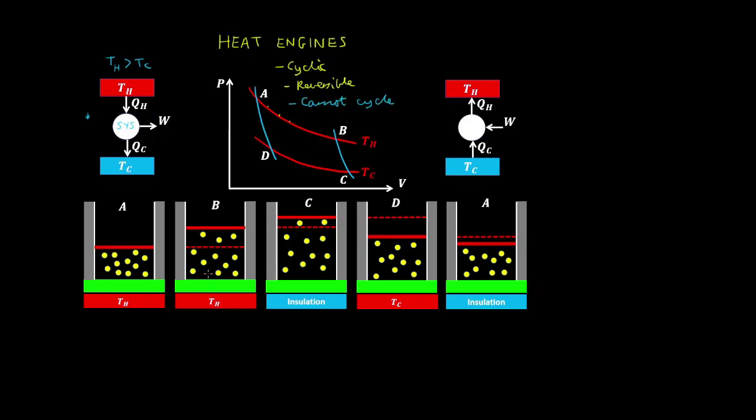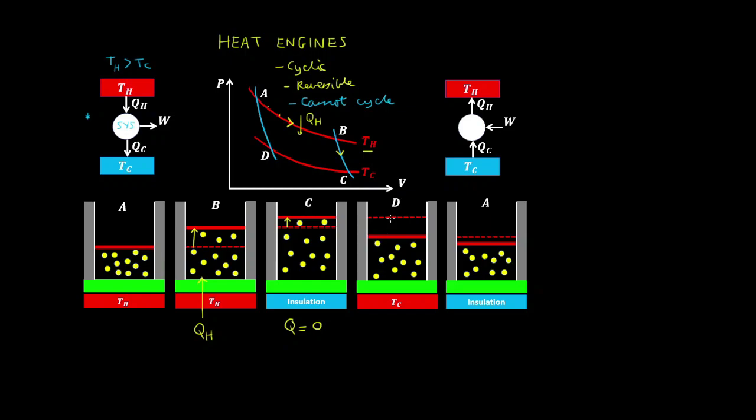So it starts off by taking heat in from a hotter reservoir. So we'll call this QH. And this heat taken into the system through contact with this heat reservoir is used to do work. So this piston gets pushed up such that we have an isothermal process at a constant temperature. So we have heat coming into the system and the system expanding. So to make this process cyclic, the system is placed on insulation. So there's no heat going in or out of the system during this part of the process. Then the piston keeps moving upwards, and we say that the system expands adiabatically from B to C.